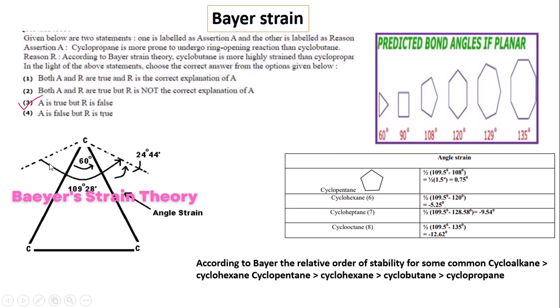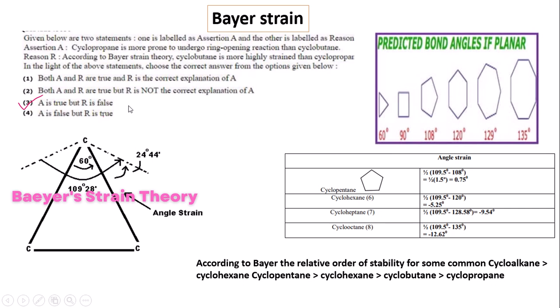So the severe angle strain, that is 24 degree 44 minutes angle strain, will appear in the cyclopropane system. So cyclopropane is a highly strained molecule, and it is easily cleaved by any type of reagent or acid to form a highly reactive species compared to cyclobutane, as the angle strain is lower in cyclobutane.